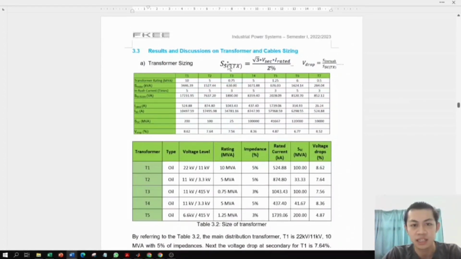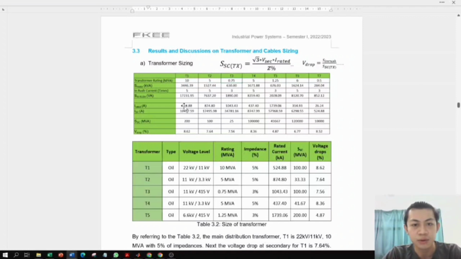Next we'll move to the discussion on transformer and cable sizing. We'll start with cable sizing. The main idea in cable and transformer sizing is to ensure the voltage drop at the secondary of the transformer is below 10%. As you can see here, this is the information we can obtain from the previous calculation and from the load and the transformer rating.